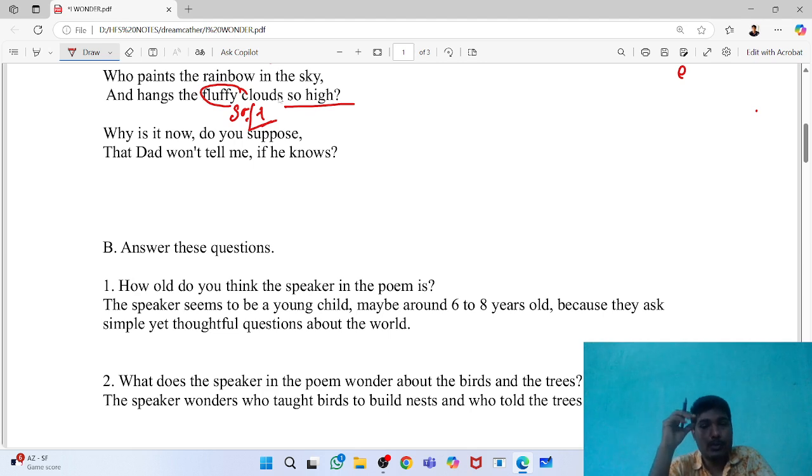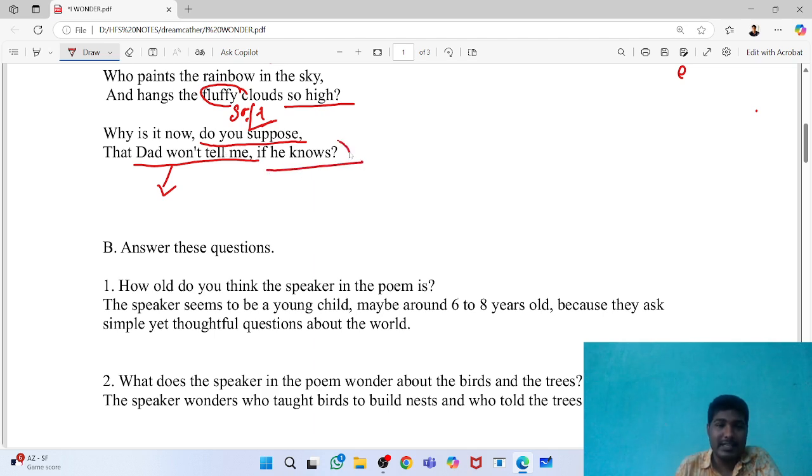Okay, and what is the feature? What is the characteristic of the clouds? The clouds are there on the very high, so the high clouds, and also they are very much soft and delicate. Now do you suppose the child is asking questions to the other persons, like why do you think all these things happen actually? The dad won't tell me if he knows. So that is the question. Dad won't tell me. So maybe this particular boy or girl, we don't know, because there is no particular reference here. So the child is not getting an answer from his or her dad, his or her father, if he knows.